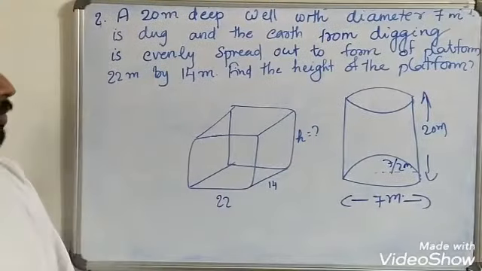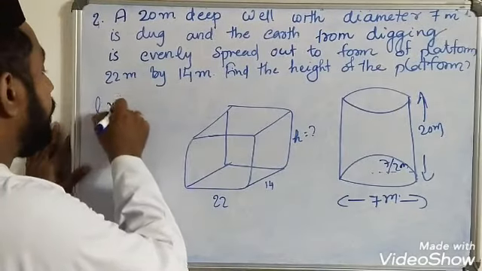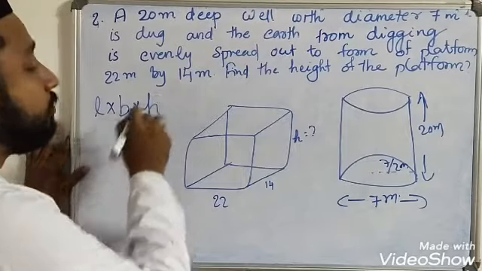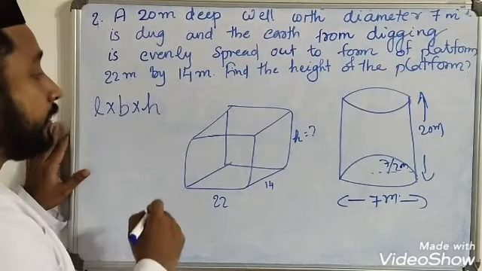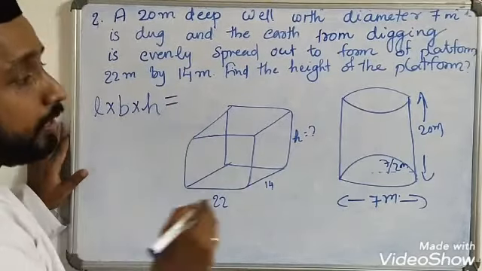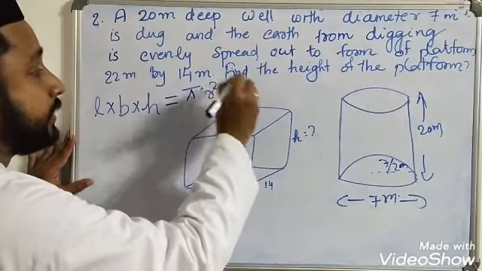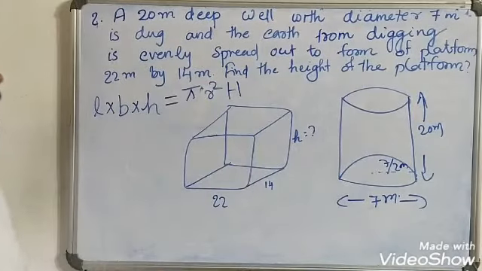So we know volume of the cuboid is L into B into H, which is equal to volume of the cylinder, pi r square capital H. Let us give capital H for this height.